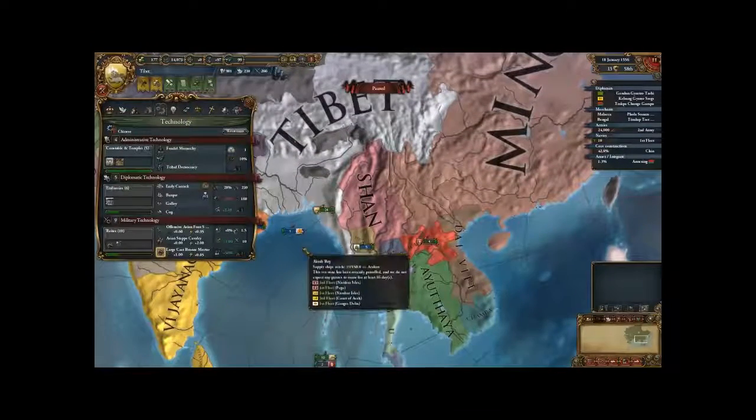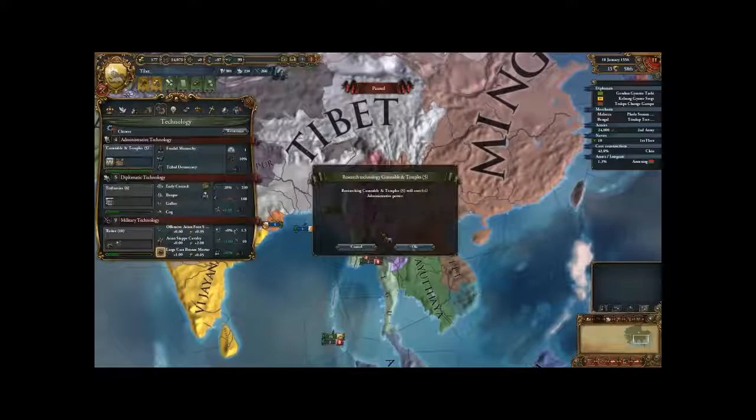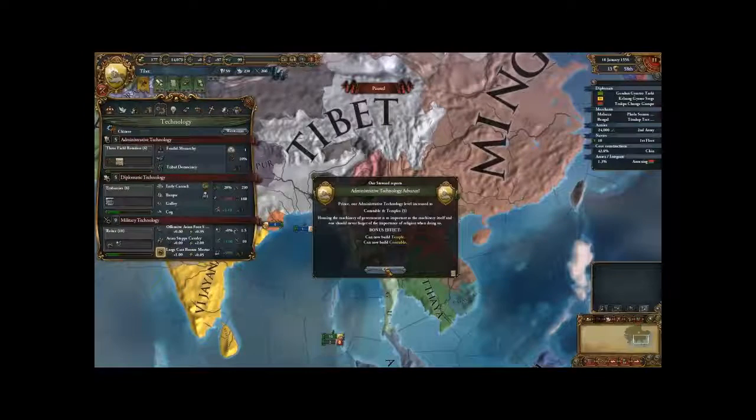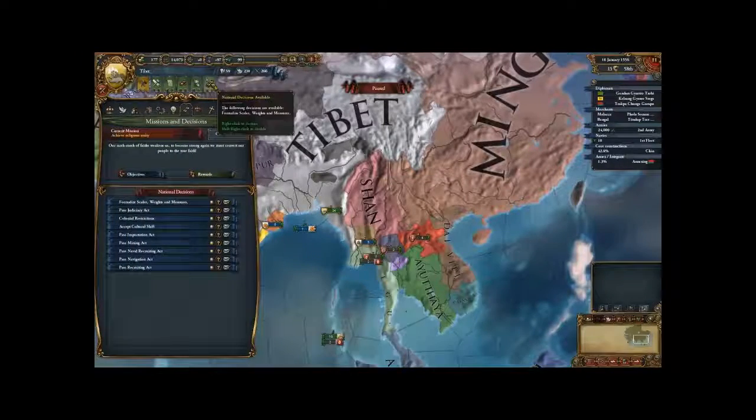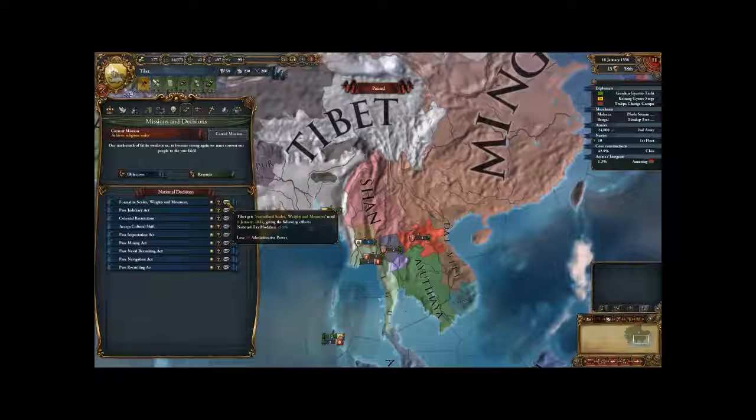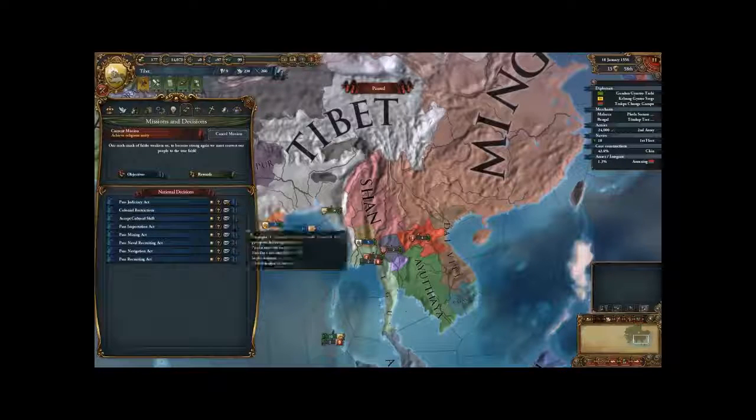At any rate, we have a royal marriage with Lanzong, sure. I don't know why I have so many royal marriages, but anyway, let us go and improve our admin tech. We can now build a temple. Oh, and we get a national decision available. This will cause us to lose 50 admin power short term, and increase the national tax modifier by plus 5% until the end of the game. The game runs until the 1st of January 1821, just to let you know. So we have plenty of time in order to do things.